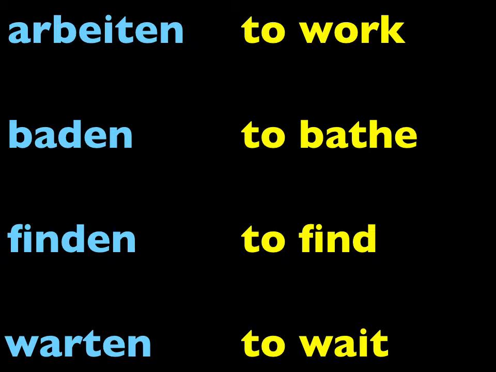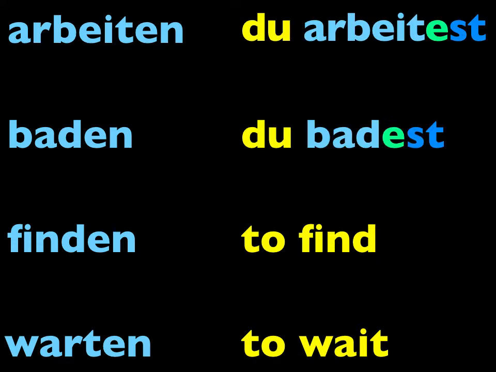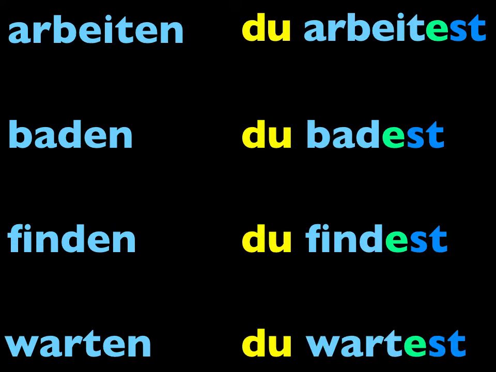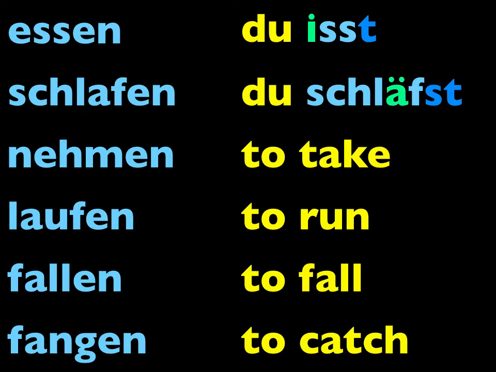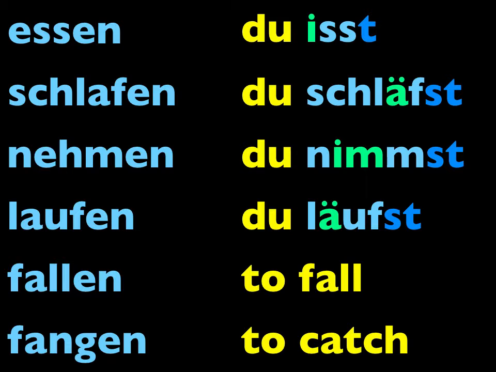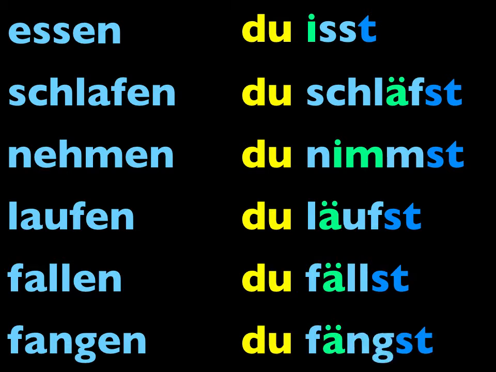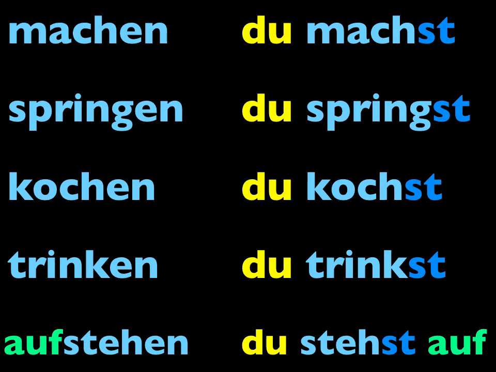And then we had a few other things, like these four verbs. Because the stem ends in a t or d, we add an extra e before the st to make the pronunciation easier. So we found out it's du arbeitest, and du badest, and du findest, and du wartest. And we learned some verbs have spelling changes in them. For example, du isst, du schläfst, du nimmst, du läufst, du fällst, du fängst. These same verbs would have the same spelling change in the er, sie, and es form as well, as we've learned. Good. So now let's make the du command of all these verbs.